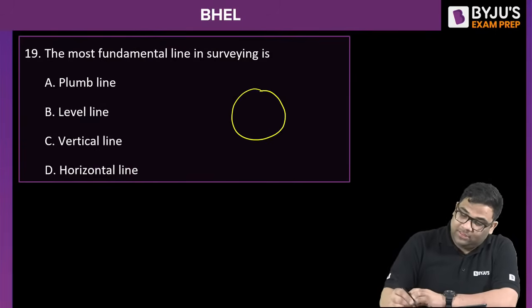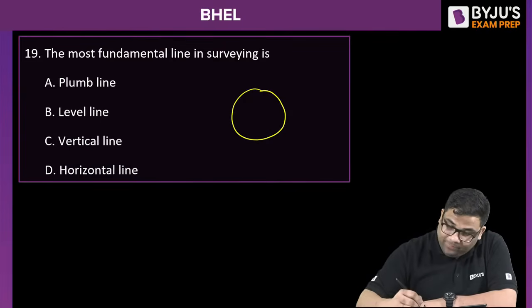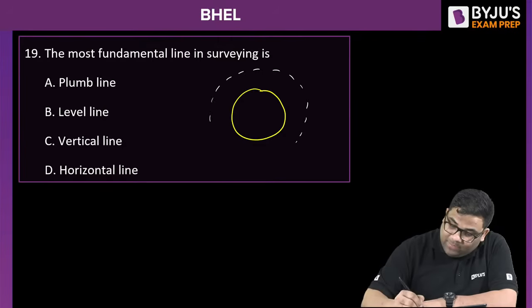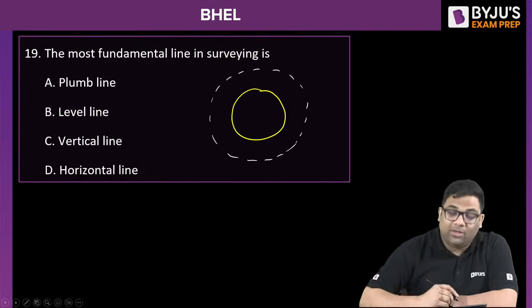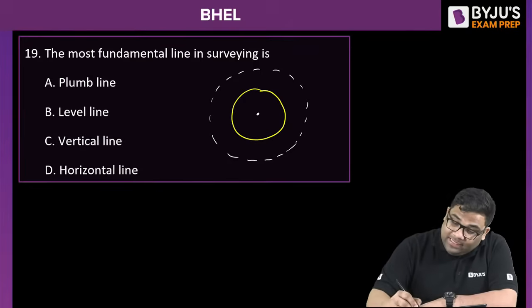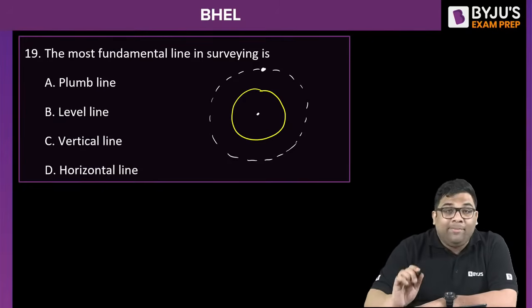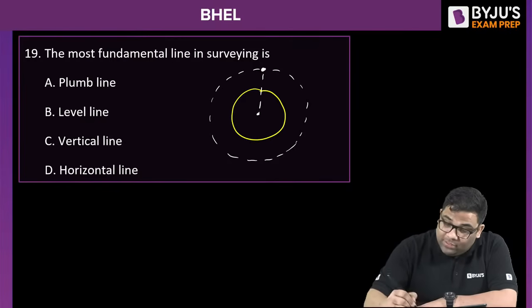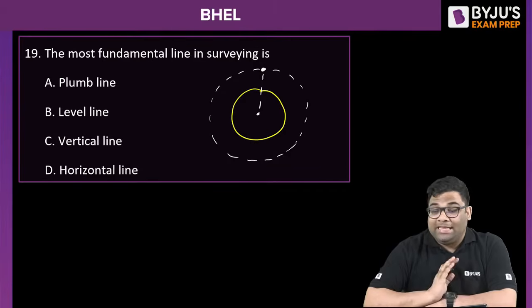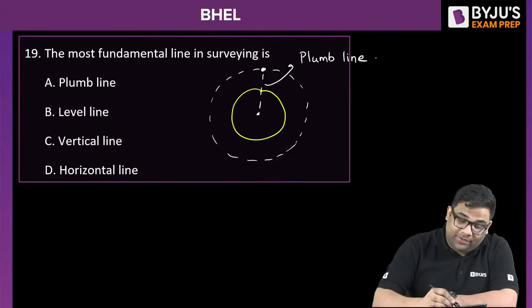If we have this earth surface, we know that this is the level surface. Any surface parallel to a surface is the level surface. And what is the plumb line? Plumb line is the line connecting any point on the level surface to the center of the earth. Yes, and this is the right answer. This is the most fundamental line in surveying.